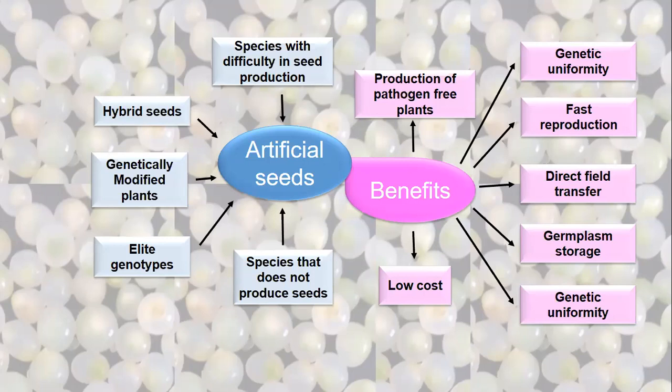Some of the benefits of synthetic seed: production of pathogen free plants. This is a big benefit. We can produce plants which are pathogen free. Because this whole technology is based on in vitro propagation, tissue culture, there is no scope of any fungal or bacterial pathogen, isn't it? Or is there any scope?